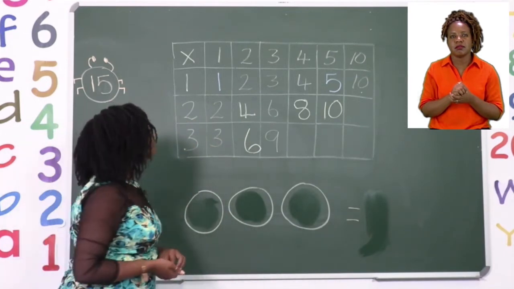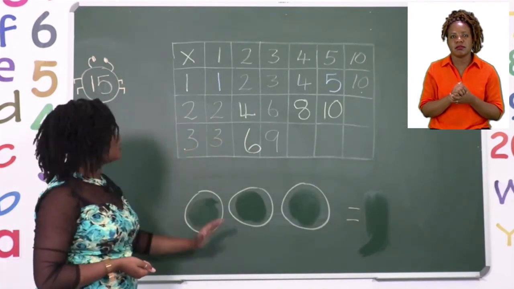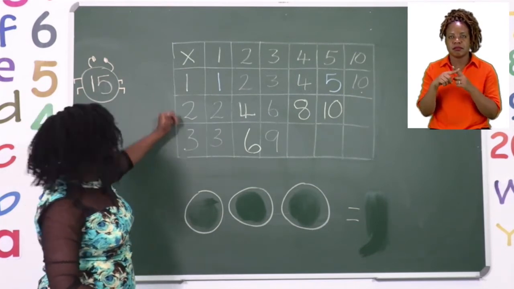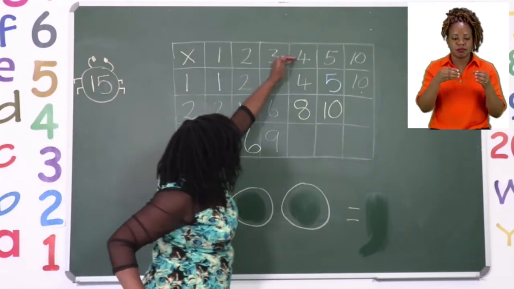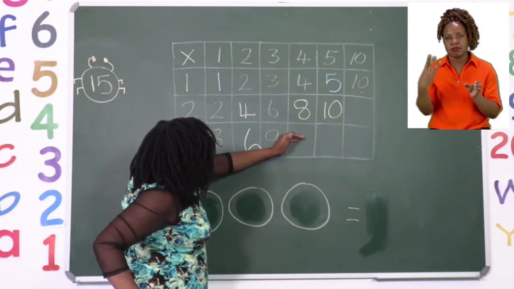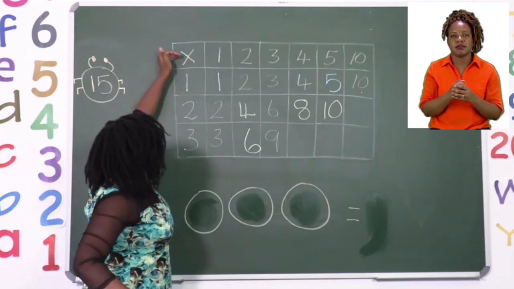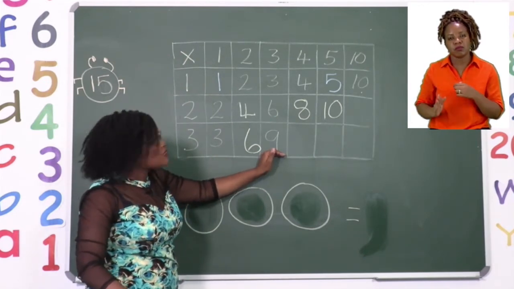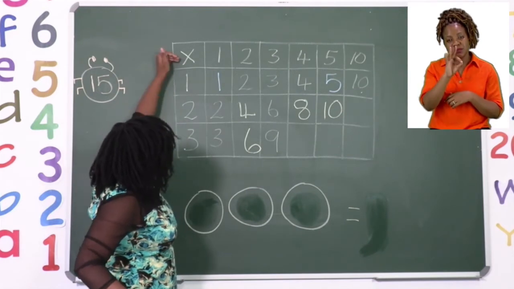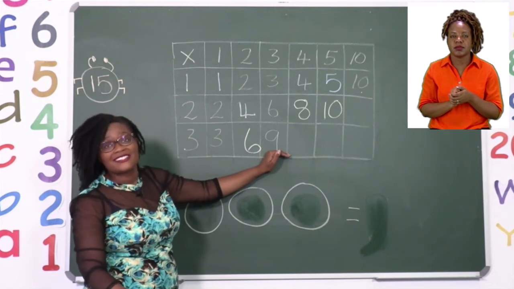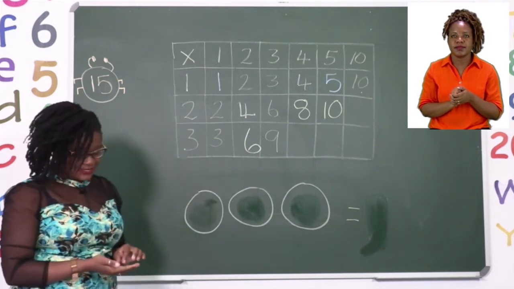So our sets this time are 3 like before, and we are now saying 3 sets of 4 equals. Let's do 3 sets of 3 just to make sure that our answer is correct. So we are going to do 3 sets of 3. And here we have the answer 9. So we need to find out.